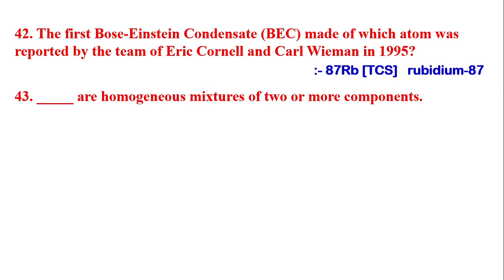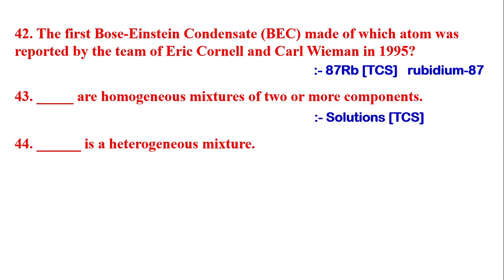Next question 43. Dash are the homogeneous mixture of two or more components. The answer is solution. Next question is, dash is a heterogeneous mixture. The answer is lime water.